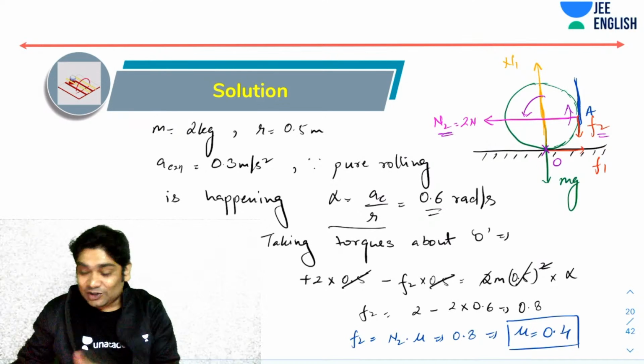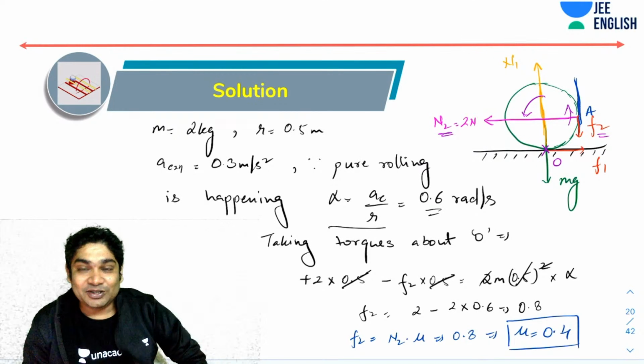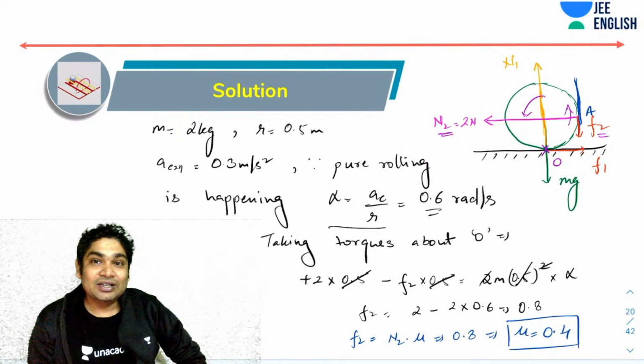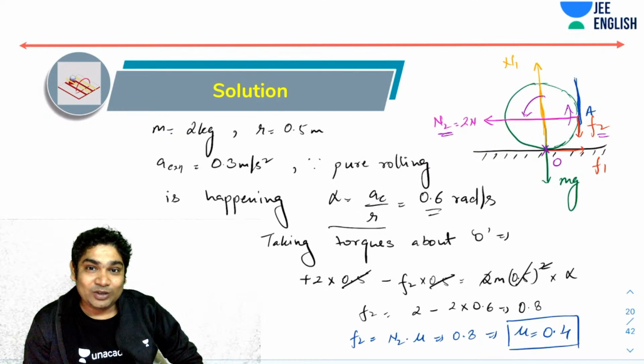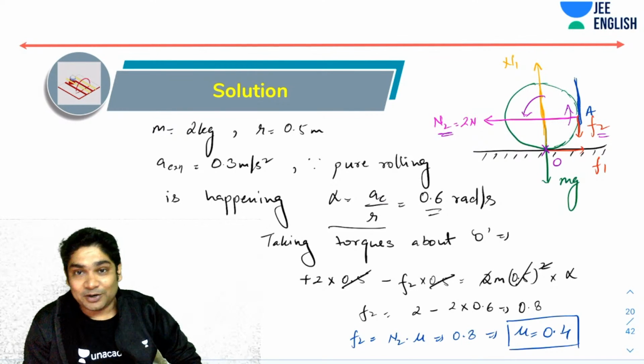Okay, I have to write so many things, I have to discuss it with you. That's why it takes a bit of time here. Because I have to explain to you, since this is an objective paper, you don't even have to show the solution. So if I was given this paper, I would have immediately said, okay, ACM is this, alpha is this, let's take torques about O. All that would have been completed within 1 minute. Within 1 minute, you would have had the answer.